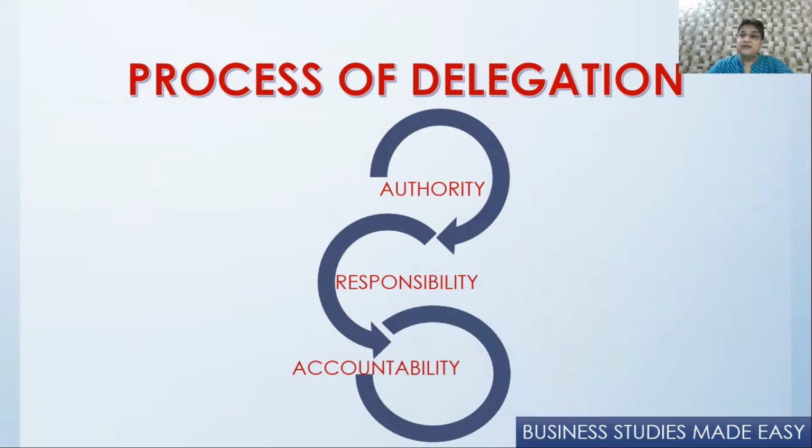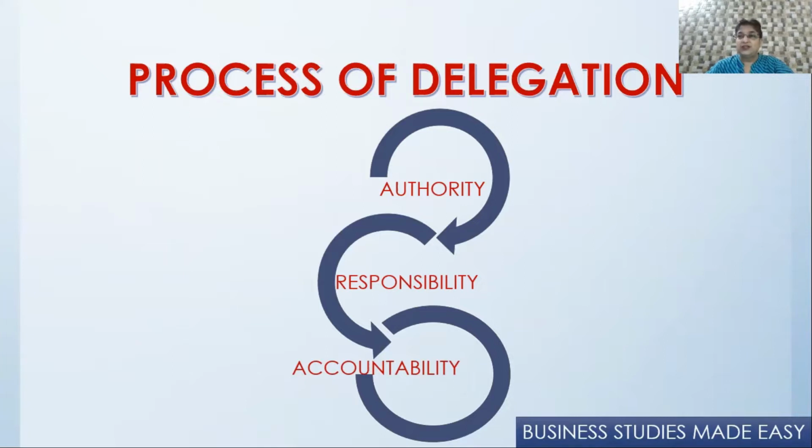Now, it was the salesman's responsibility to understand it. It was his duty that he does not do anything wrong, that he sells goods above 500 on credit and below 500 on cash. And suppose the salesman doesn't do it, then he's answerable to his superior, the marketing manager. That is called accountability.